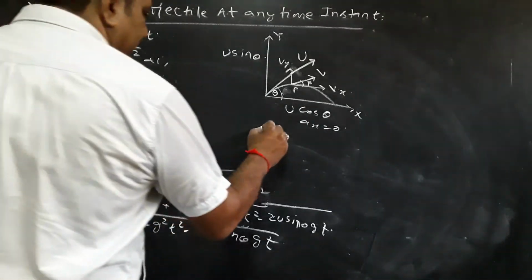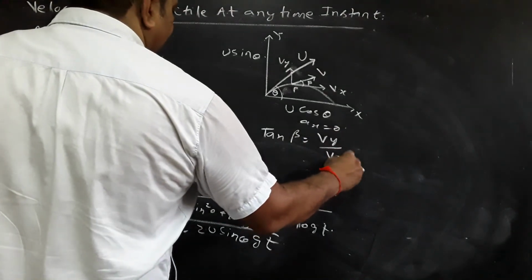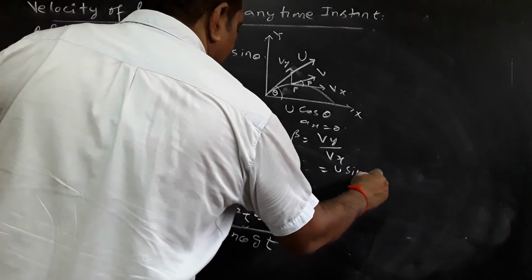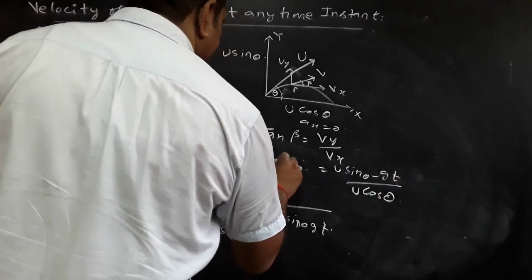Now, the direction: tan beta is perpendicular upon base, Vy by Vx. Vy is equal to u sin theta minus gt. Vx is u cos theta. This is tan beta.